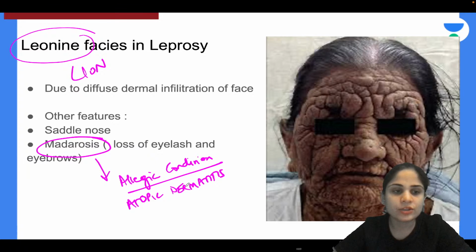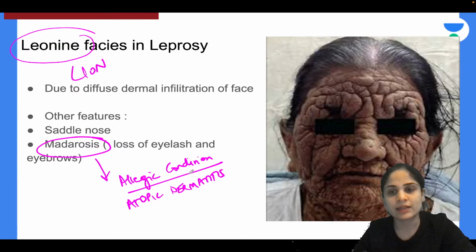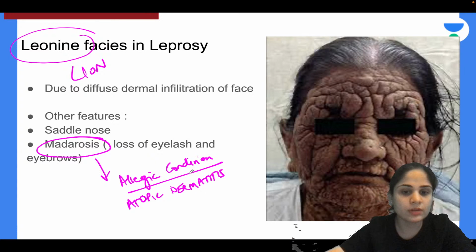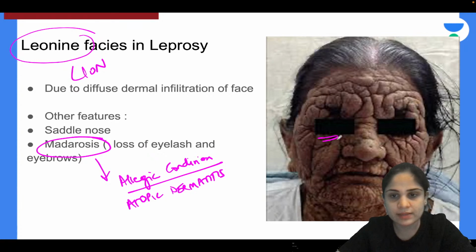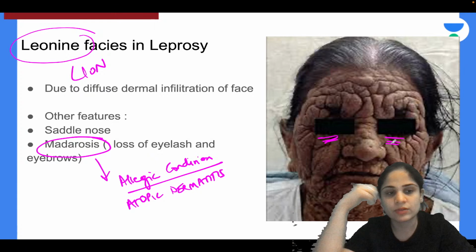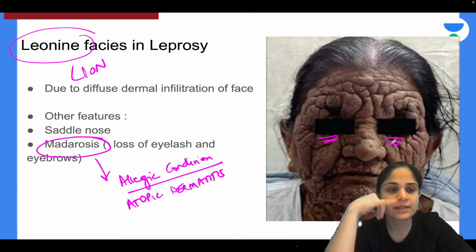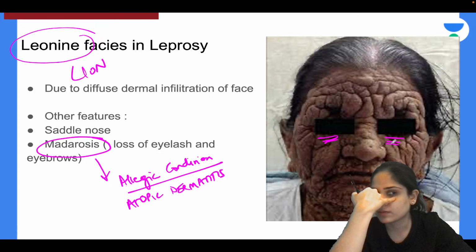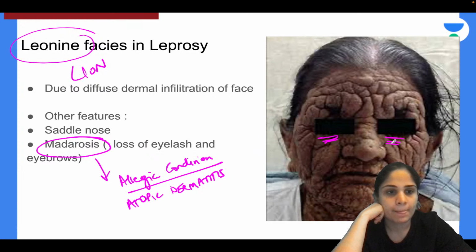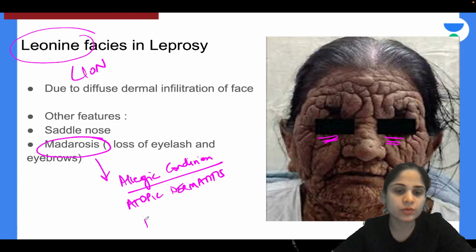In atopic dermatitis there is another sign that we see below the patient's eyes. In this area they will get a lot of folds. Can you tell me what is the name of that sign seen in atopic dermatitis? Presence of many folds over here. Yes, that is called Dennie-Morgan folds.